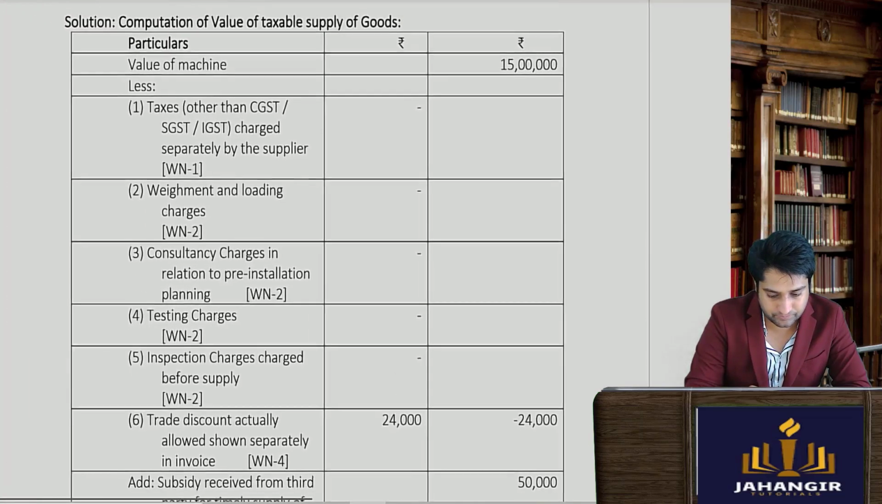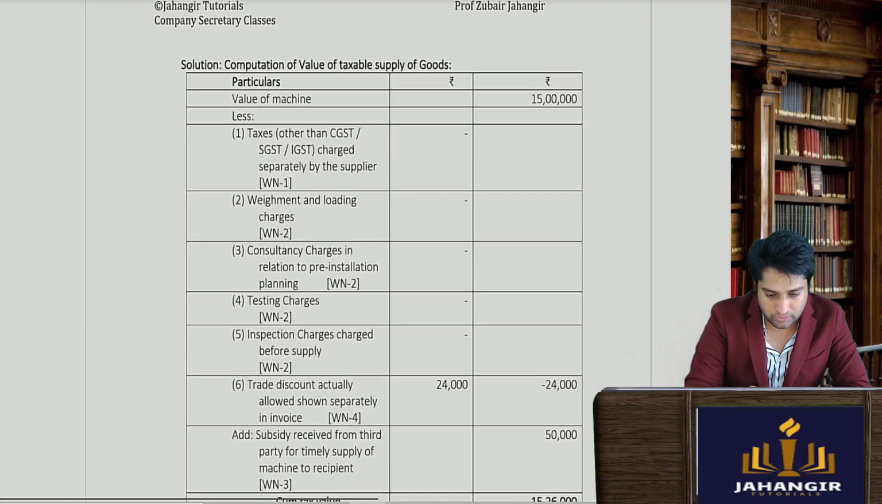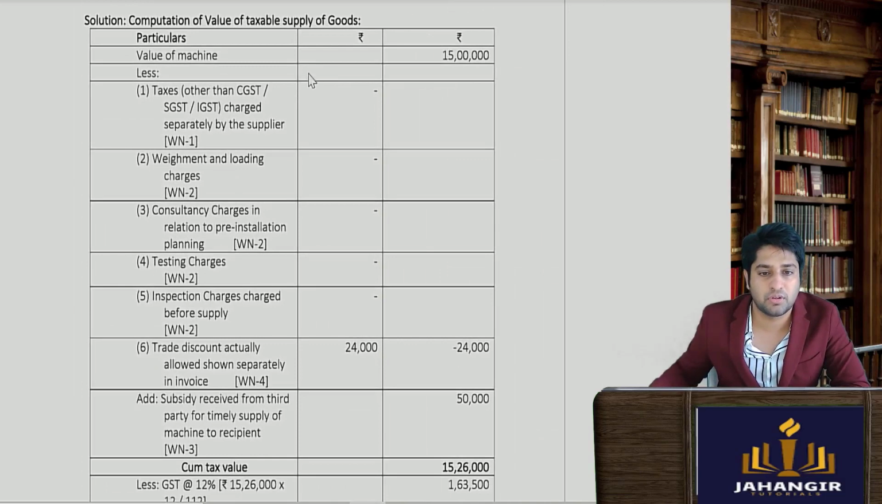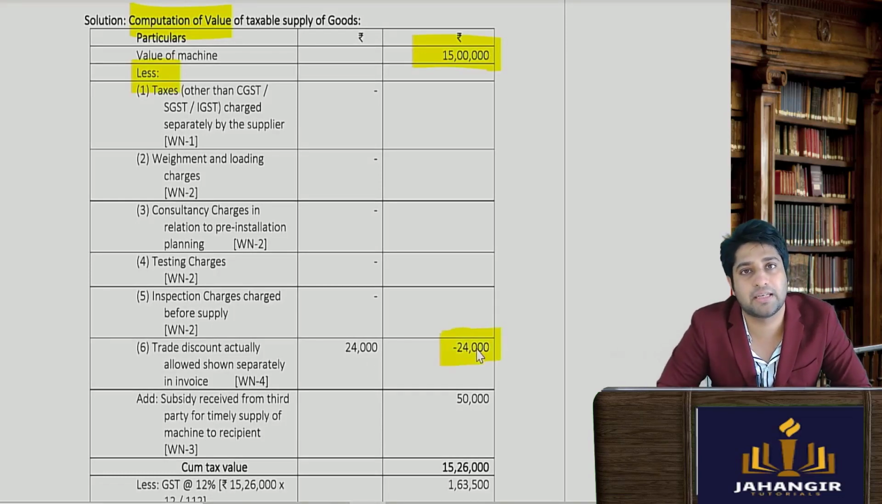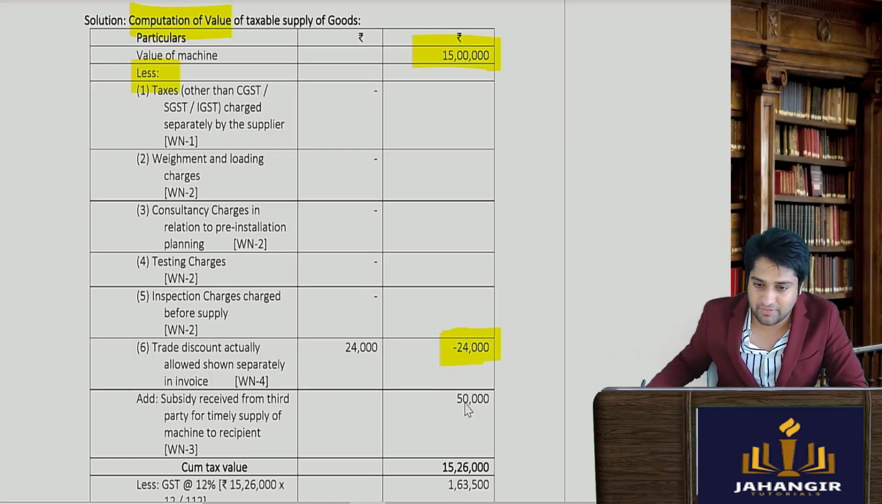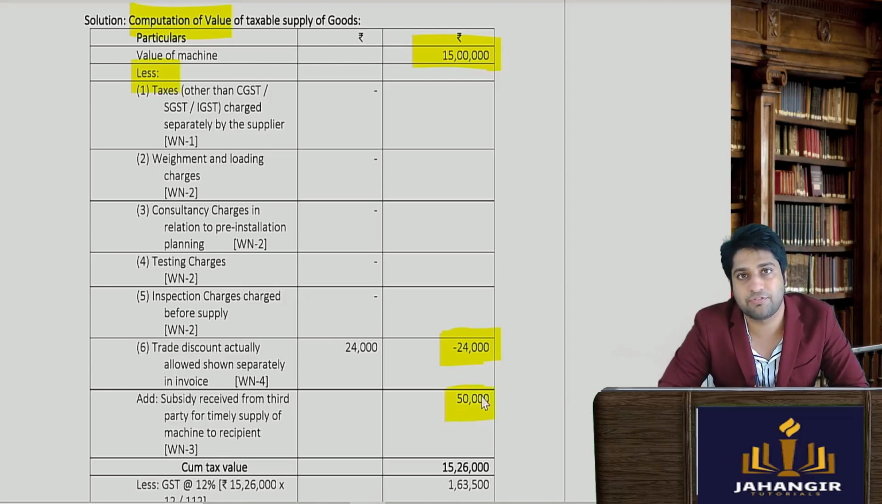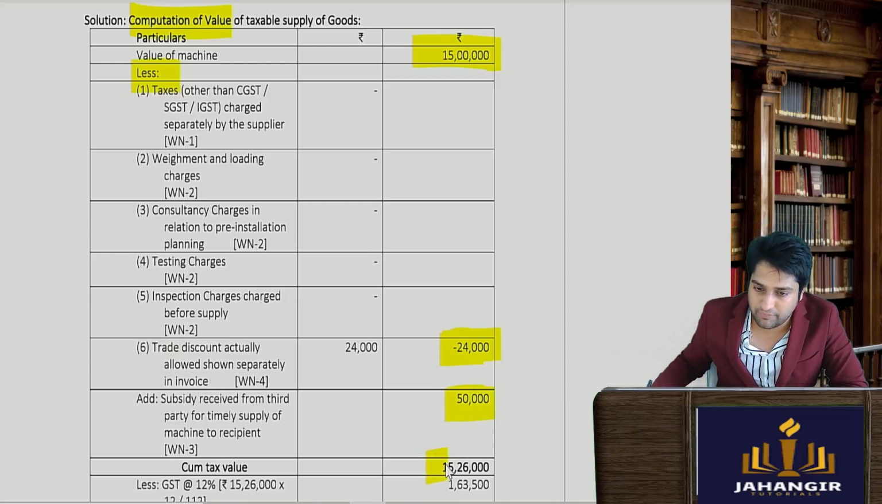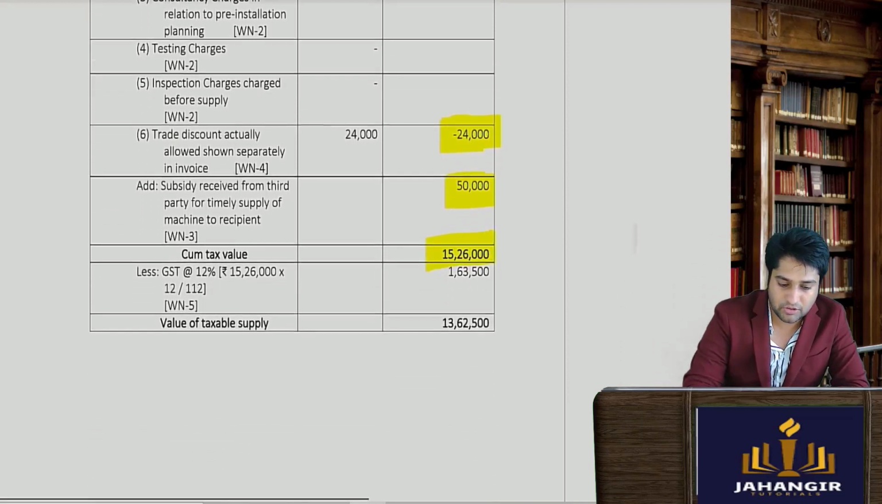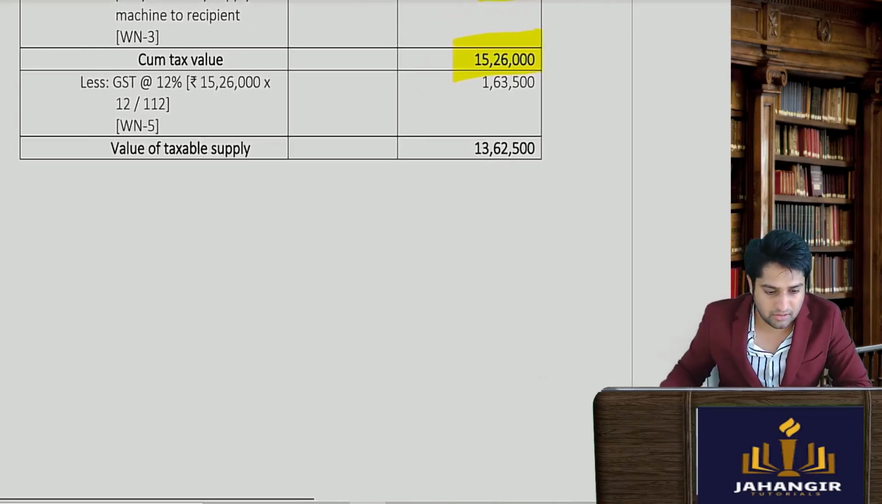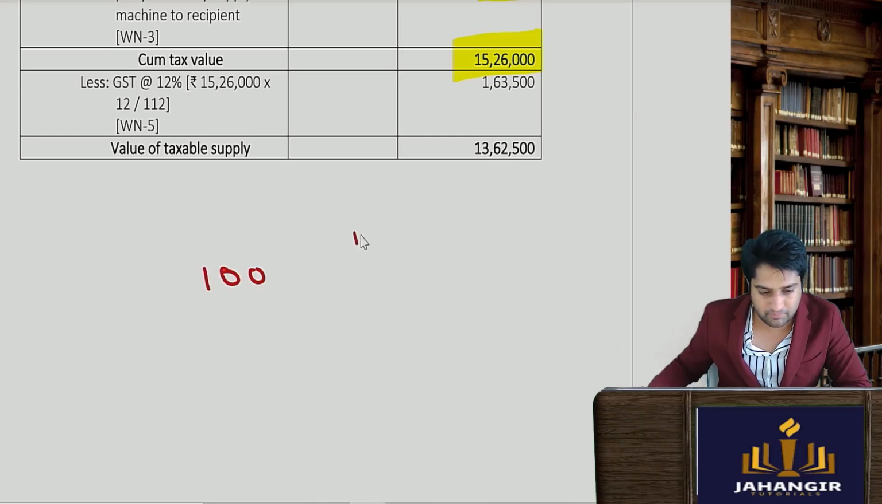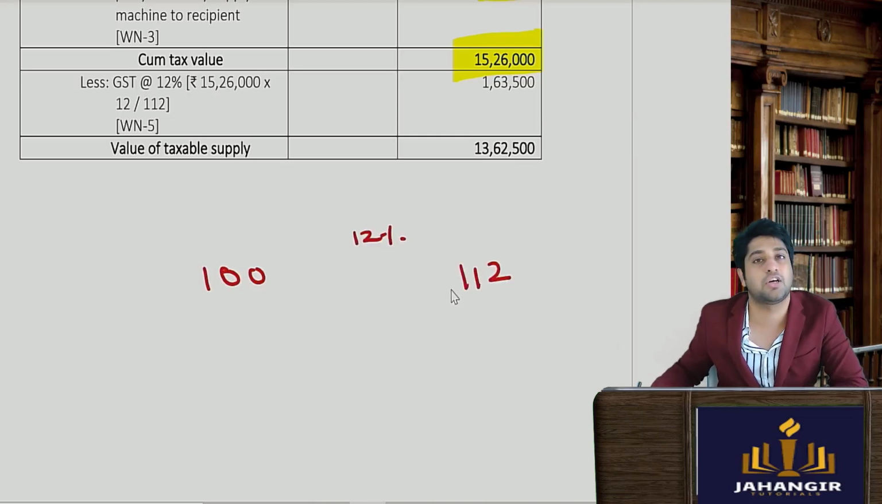So let's see. The value of supply is 15 lakhs, but trade discounts are to be excluded from the value of supply, and we will add the subsidy received from a third party. Once you do that, you come to know the value including GST. Then you do your calculations, which is something like this: 100 grows on to become, at the rate of 12%, 112.